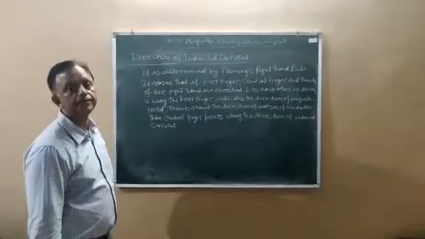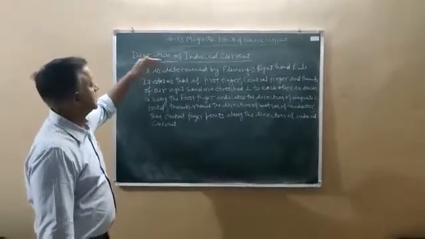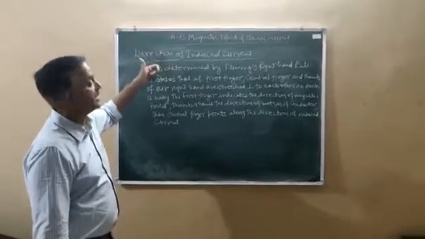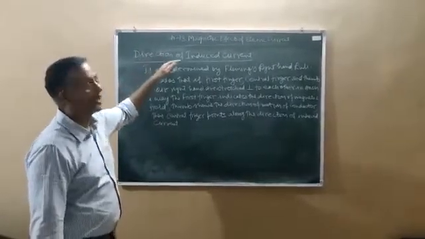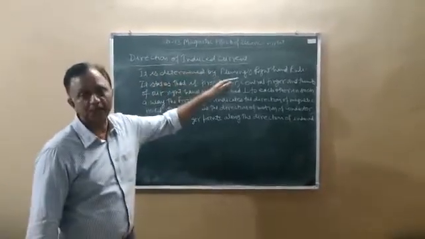Hello students, now we are taking another topic of electromagnetic induction, that is the direction of induced current. It is determined by Fleming's right hand rule.